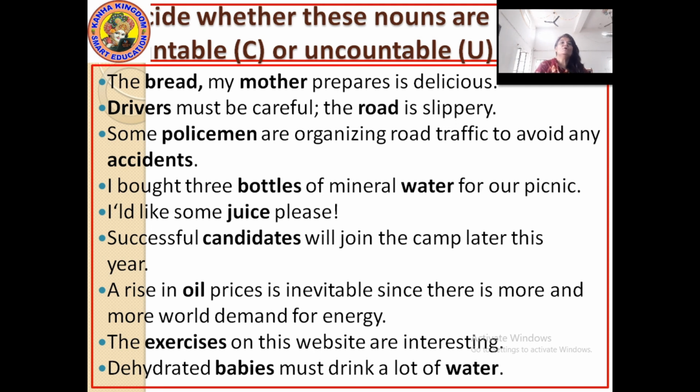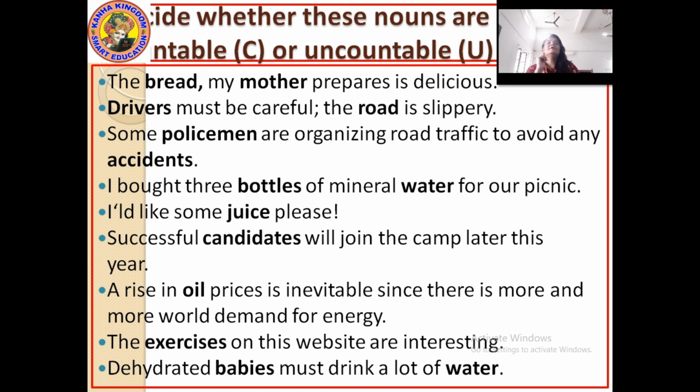If it says the exercises which are behind the book or behind the lesson, then that exercise can be countable. Now here we are talking about the physical and mental exercise, so that exercise is uncountable. So the noun exercise depends on the context of the sentence.